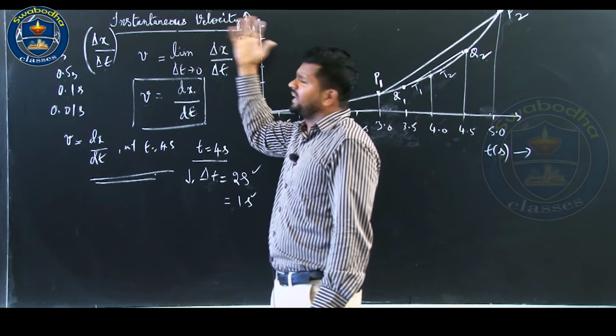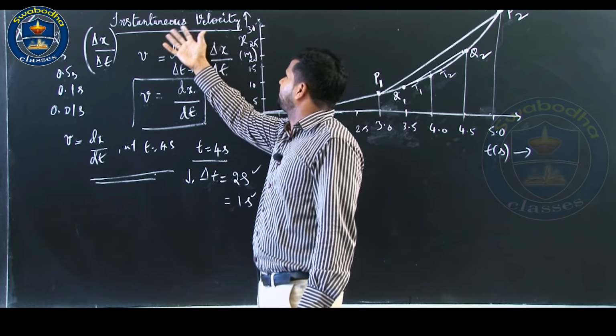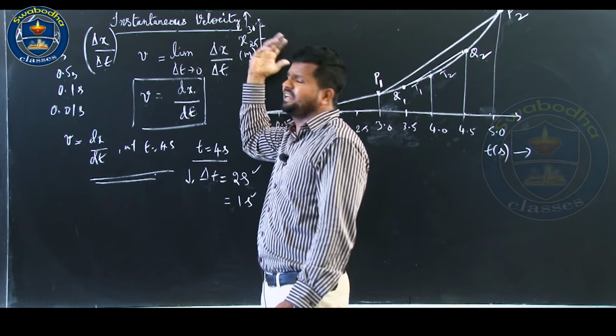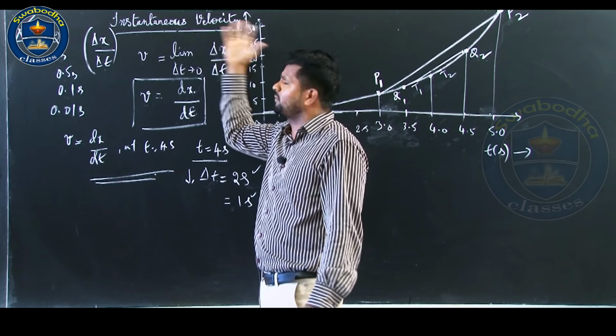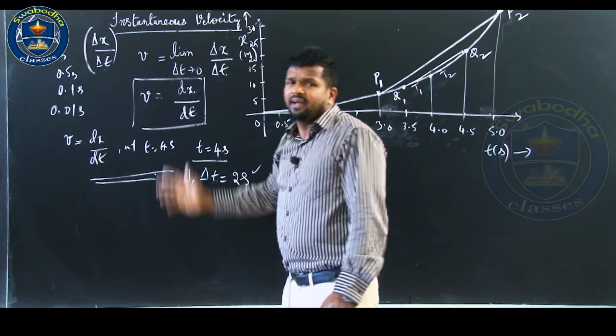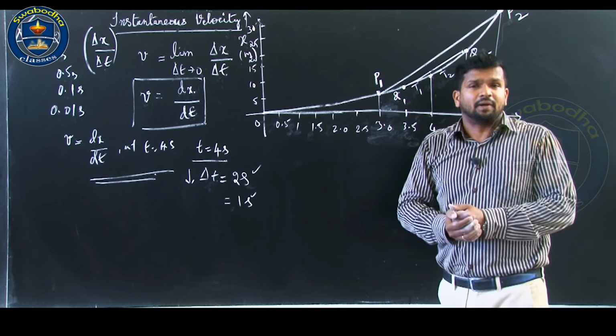It carries the same unit, meter per second, for average velocity and instantaneous velocity. We never use the term instantaneous every time. We simply call it velocity. We often omit the term instantaneous. Unless otherwise specified, it is understood. If someone says velocity, that is understood to be the instantaneous velocity at a particular instant.